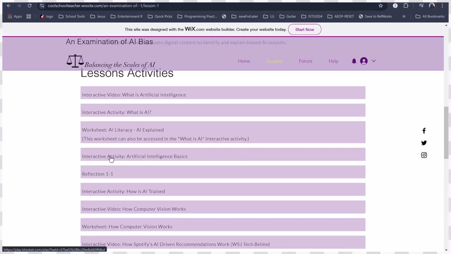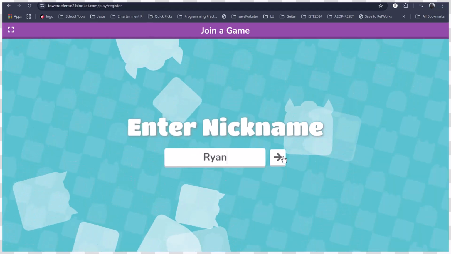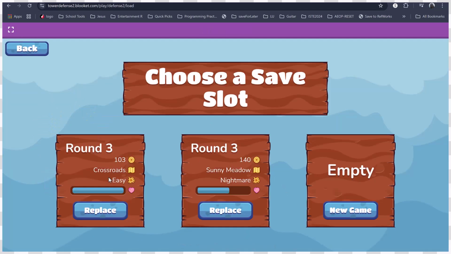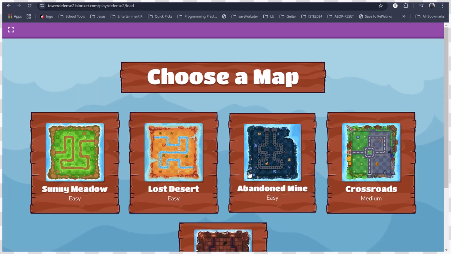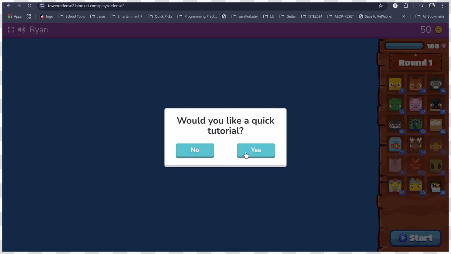Here's another interactive activity. This is a little different. This is a Look it game, a gamified opportunity for the students. Students will enter their nickname and they'll click on the new game. They will choose their settings, and as they go through the game,